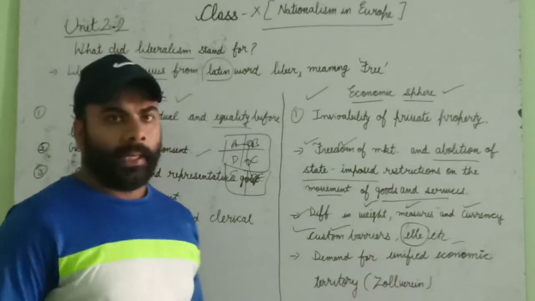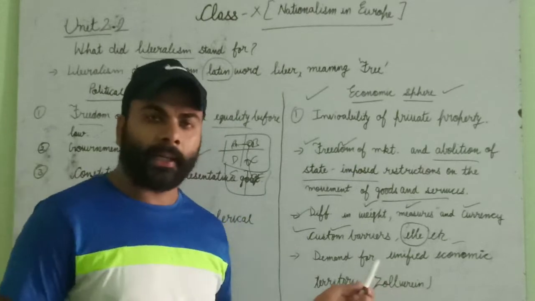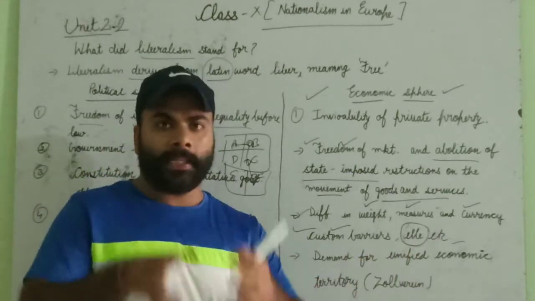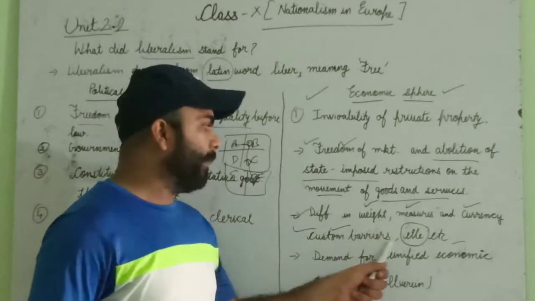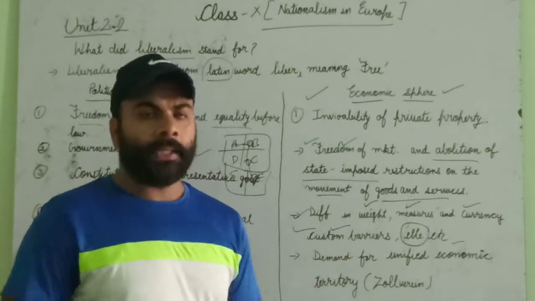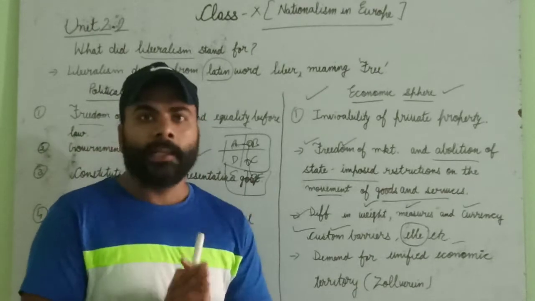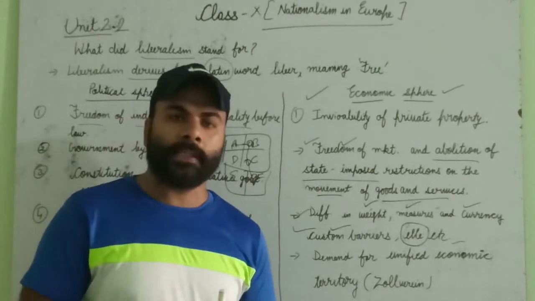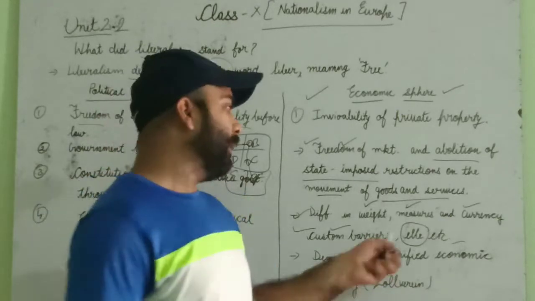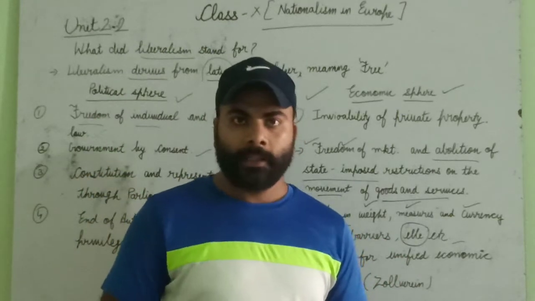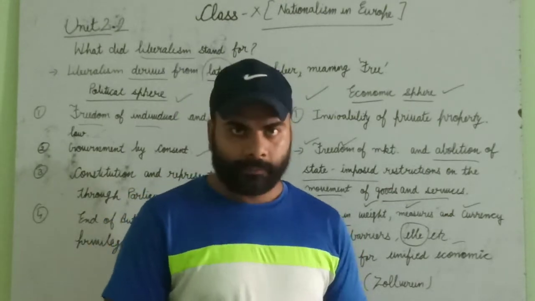And ell was a unit of measure. This was different at different places. So they wanted the same ell, the same measurement for every place, so that they would not face any problem in trade. Different units were there in different places. These units are given in your book, you have to learn them.